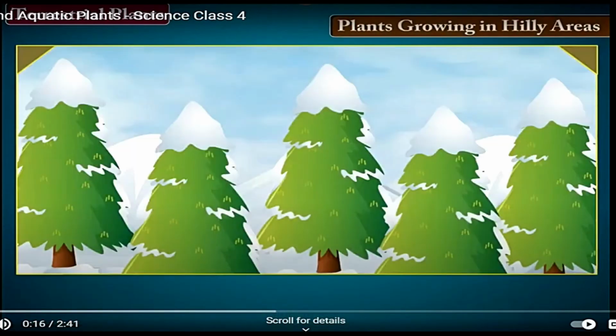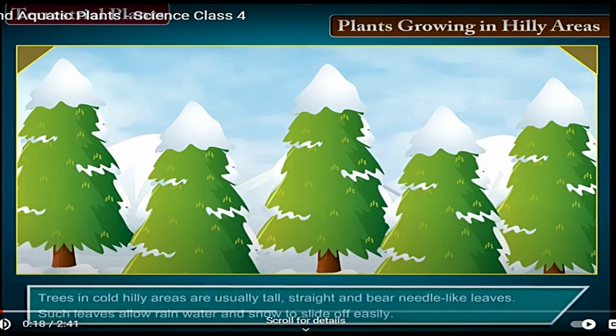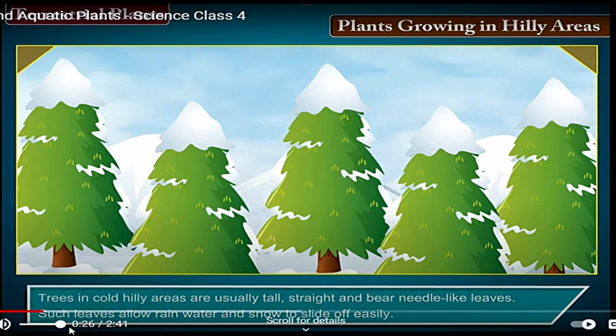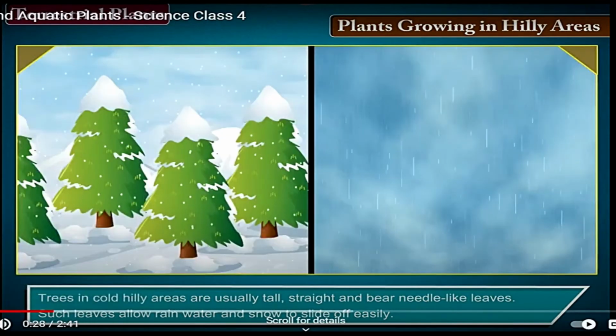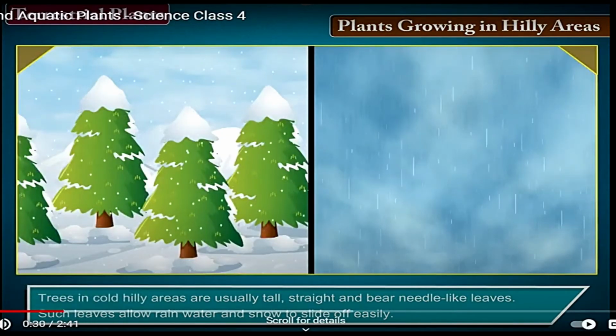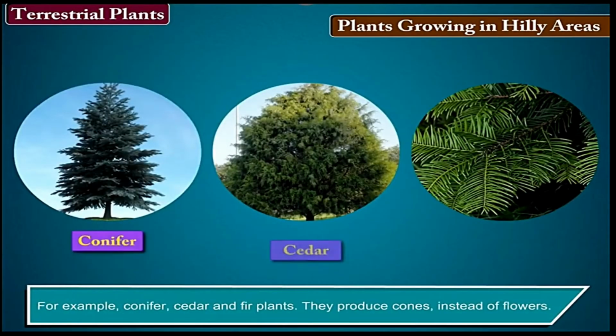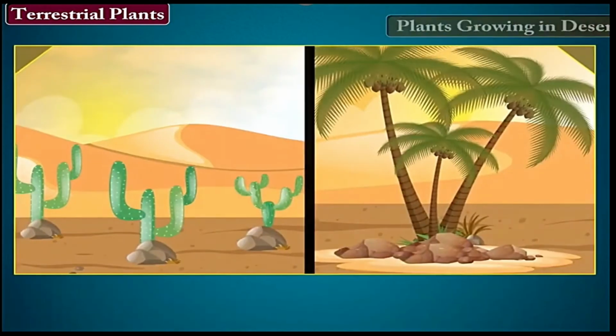Plants growing in hilly areas. Trees in cold, hilly areas are usually tall, straight, and bear needle-like leaves. Such leaves allow rainwater and snow to slide off easily. For example, conifer, cedar and fir plants. They produce cones instead of flowers.